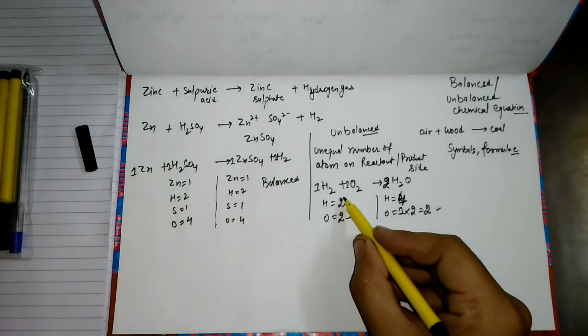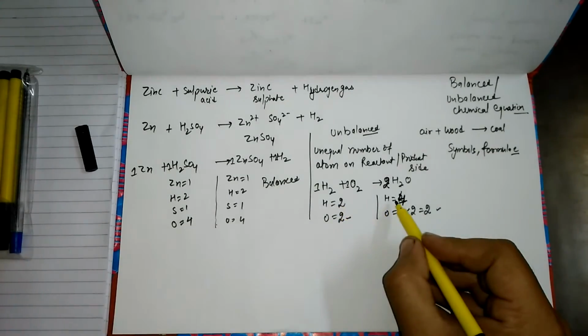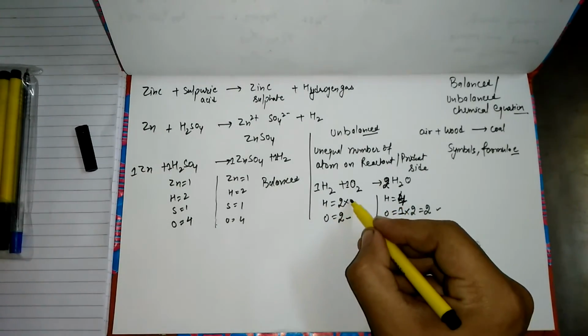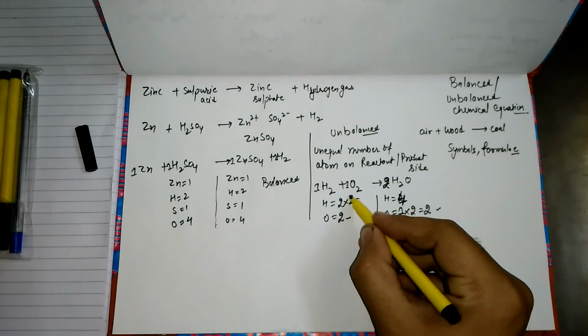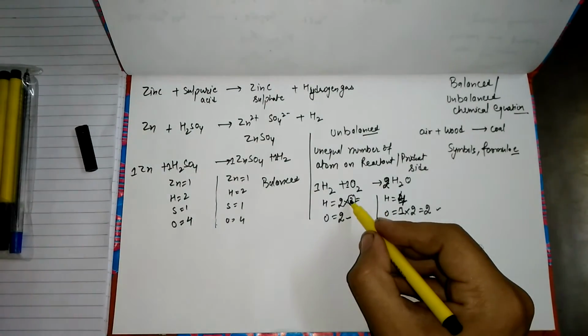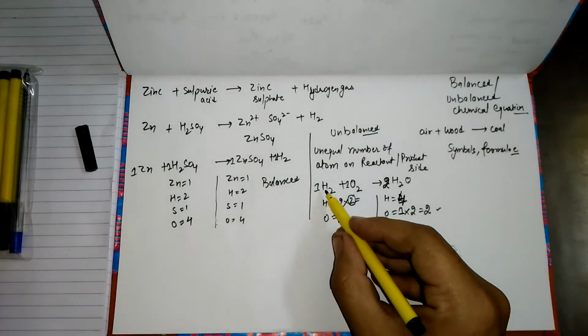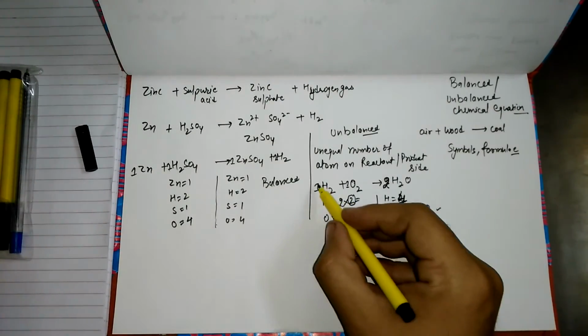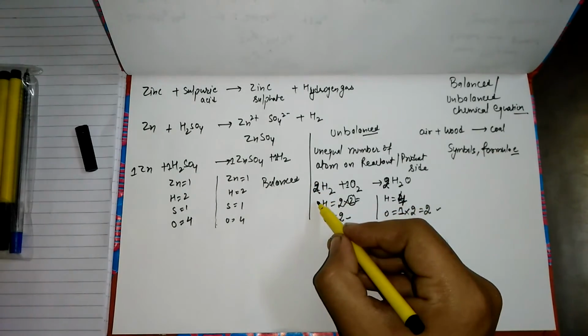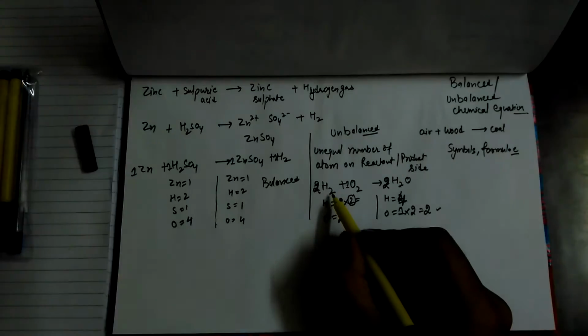So with what value will I multiply this 2 to become 4? I will definitely multiply with 2, and we will write this 2 with the hydrogen on the left hand side. We multiply H2 by 2 and write it as 2H2.